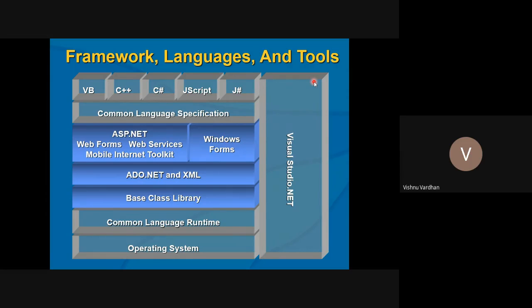Once you open Visual Studio .NET, you can give instructions to the base classes, and you can write components for the given platforms, whether ASP.NET or Windows Forms, in whatever preferred language you want for your program. All these are possible only because Visual Studio is safely handling it from your side. And finally, these instructions are sent to the operating system to provide the native code.